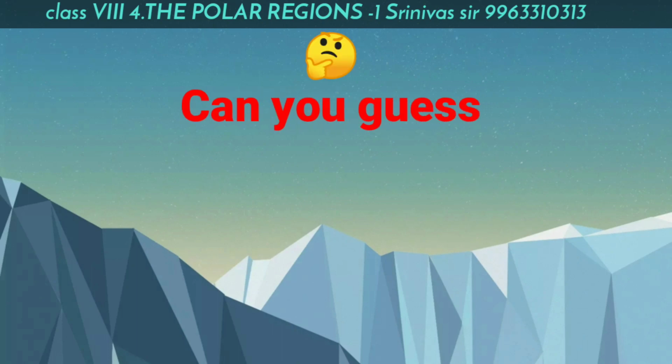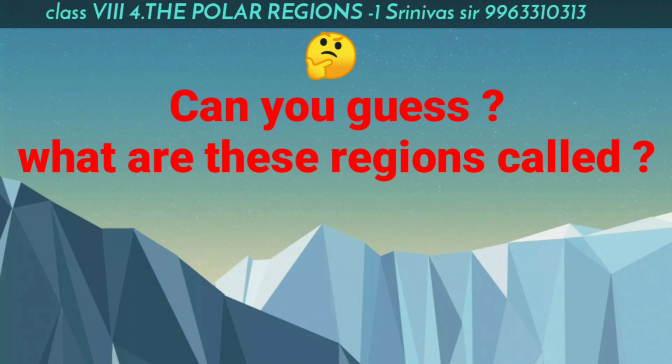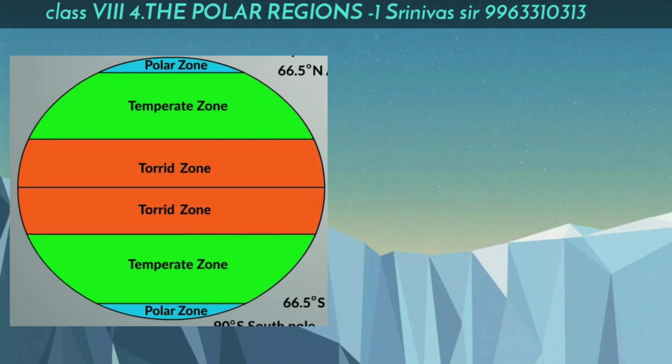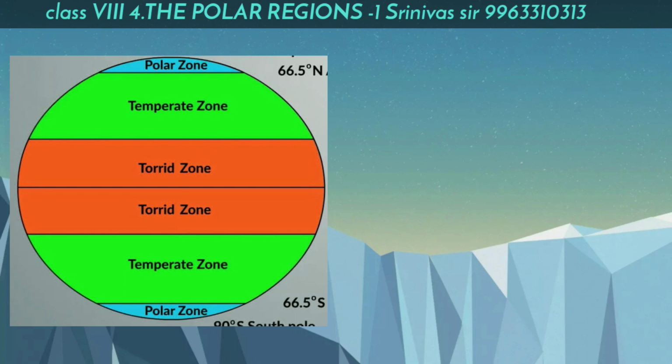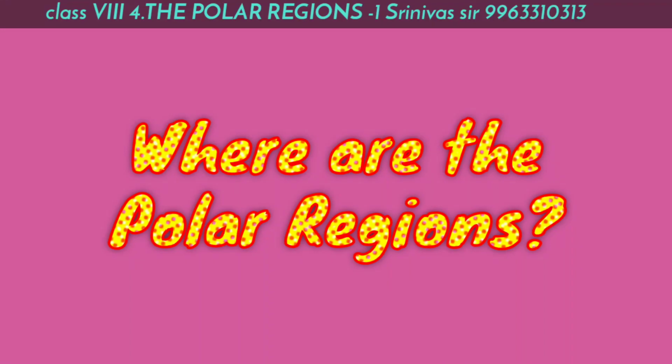Dear children, can you guess what these regions are called which are always covered with ice and snow? Yes children, you are right. Just now we have discussed, these regions are called polar regions. Where are the polar regions on this earth?